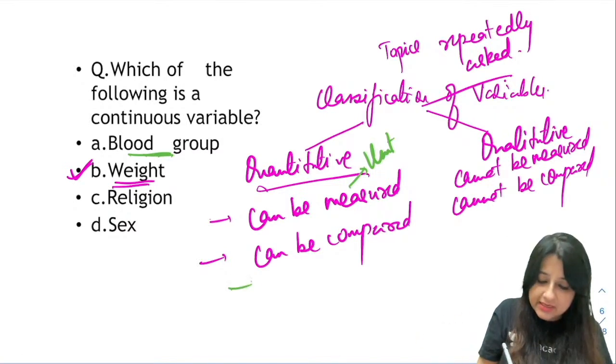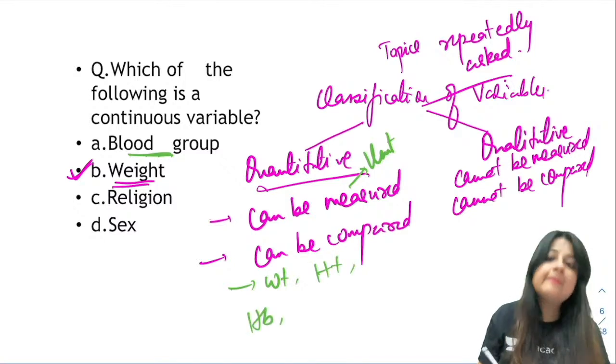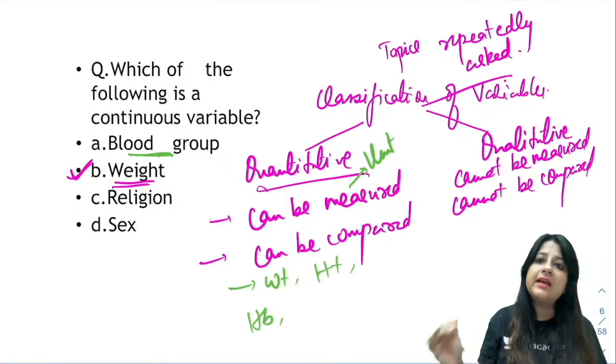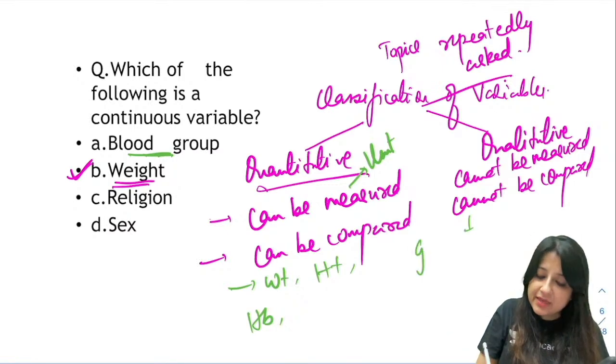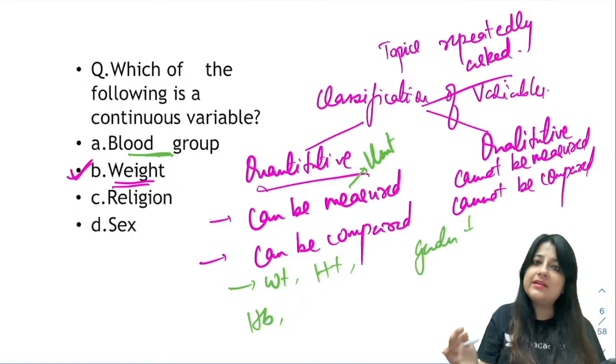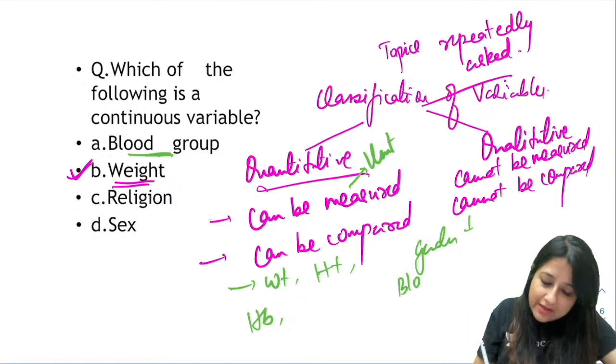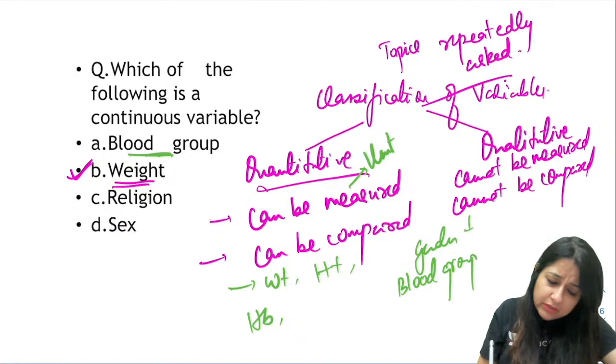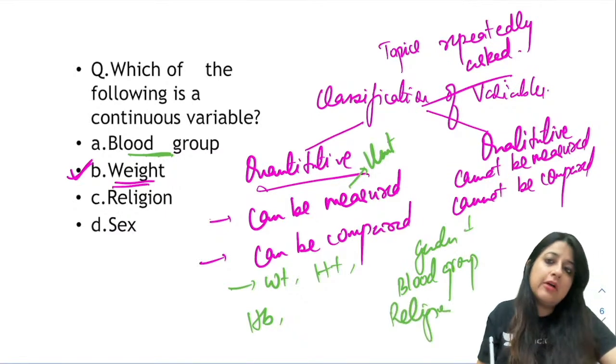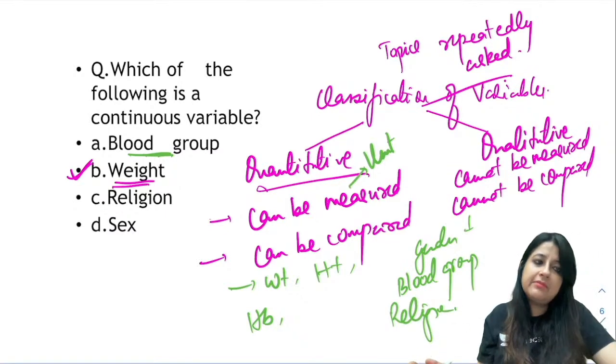So quantitative has many examples: weight, height, hemoglobin, all blood parameters, all of them have a unit. In qualitative you have gender, male, female, transgender, we can't measure that in a unit. Or you have blood group, or you have religion. Now can we measure blood group? No, we can't measure blood group.